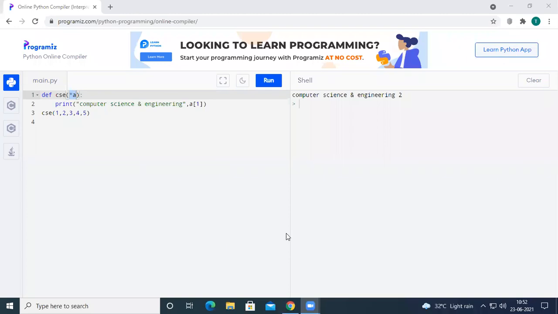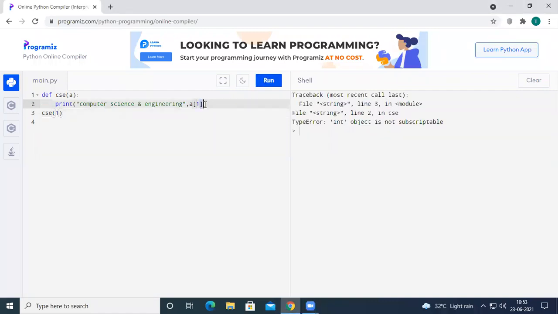I got one message about whether the parameter has to be of the same type. See here, if you have CSC of A and pass CSC of 1, and run the code, there is no A of 1 here because we have deleted the arbitrary parameter.